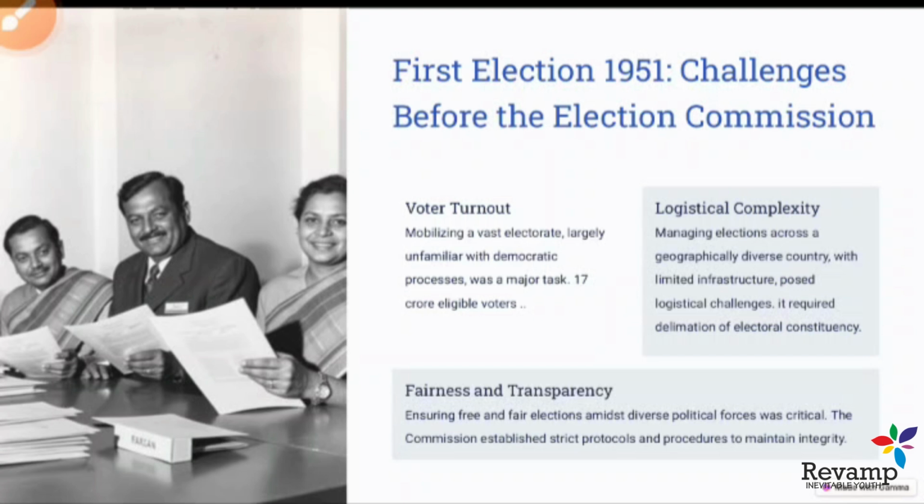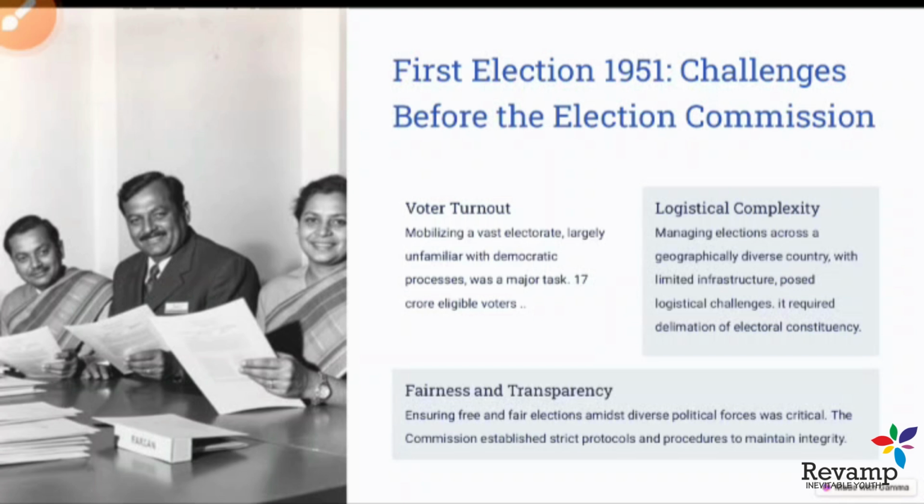And one interesting thing: of the 17 crore eligible voters, 85% were illiterate, and these 17 crores were going to elect 3,200 MLAs and 489 Lok Sabha members, because there was no qualification or anything else needed to vote in the electoral process.